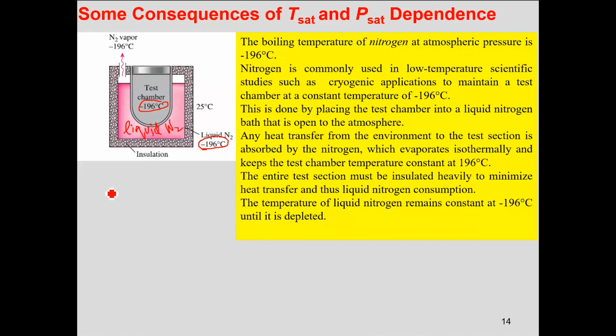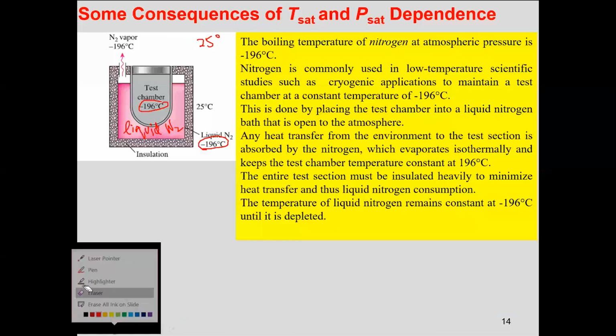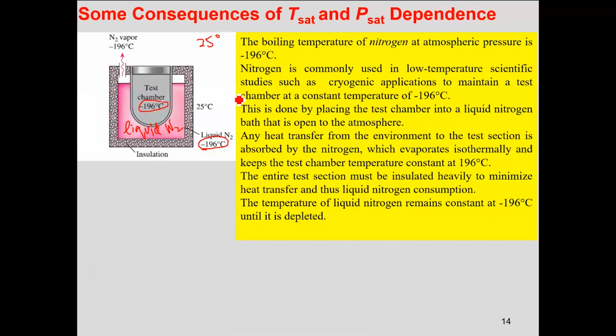That means at minus 196 degrees I can have liquid nitrogen, but at 25 degrees centigrade I should have liquid nitrogen or gaseous nitrogen? Gaseous. Stable phase. All right, very good. So if I have somehow contained this liquid nitrogen over here and I have opened this container to the atmosphere, what should happen?